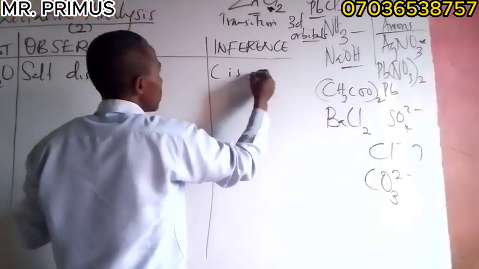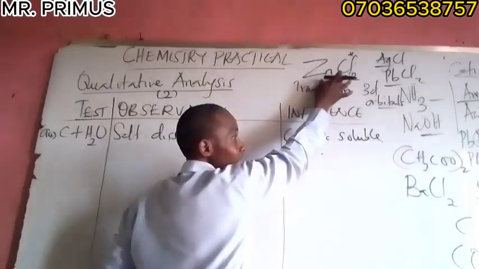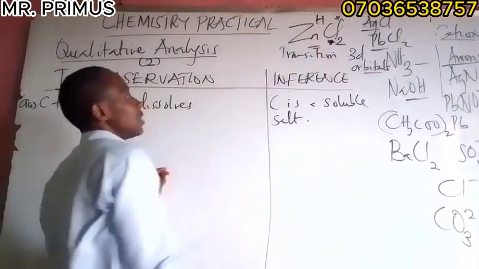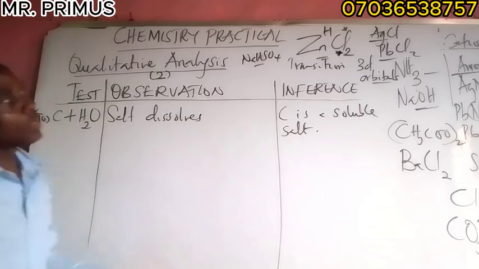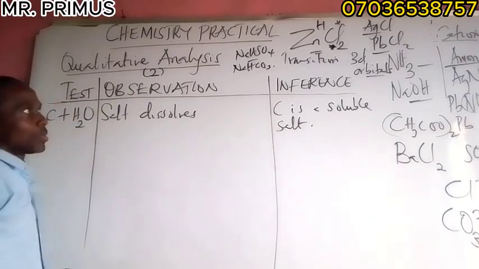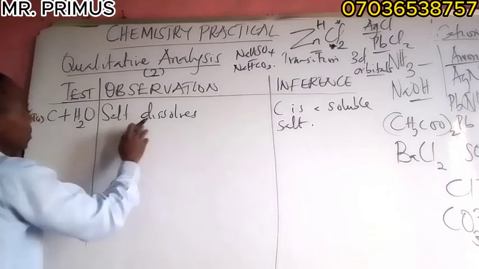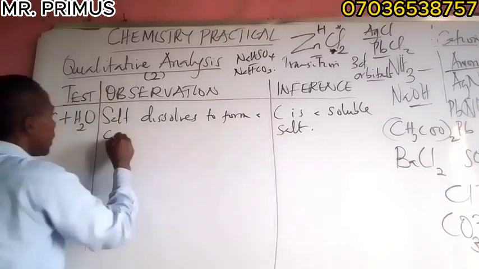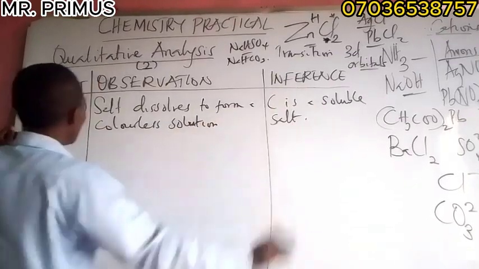But ordinarily, we look at this as a normal salt, because if it is an acid salt, you can have hydrogen here, like sodium hydrogen tetraoxosulphate(VI) or sodium hydrogen trioxocarbonate(IV). All these are acid salts. But that is not what we are talking about now. So the salt dissolves in water to form a colorless solution. So C is a soluble salt.